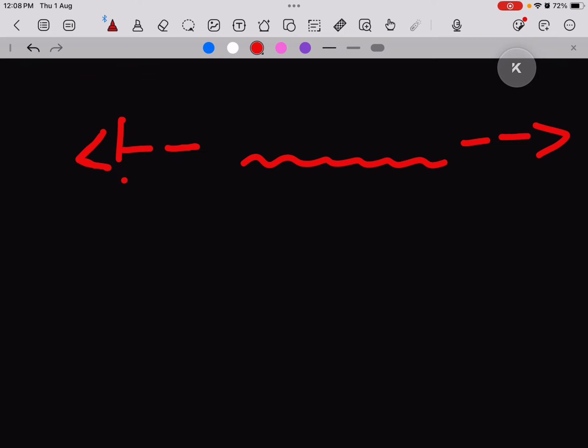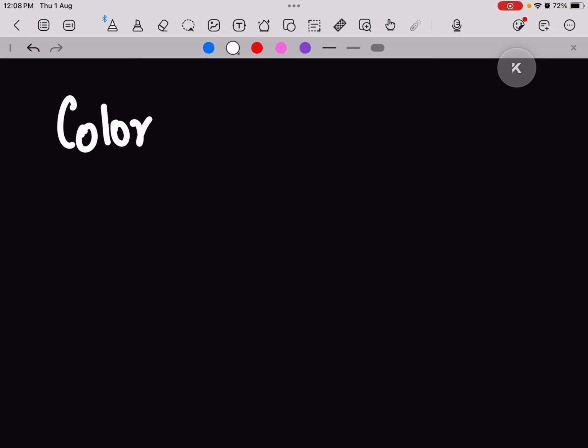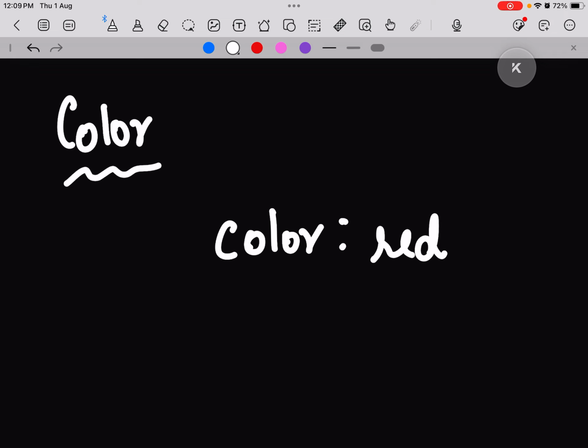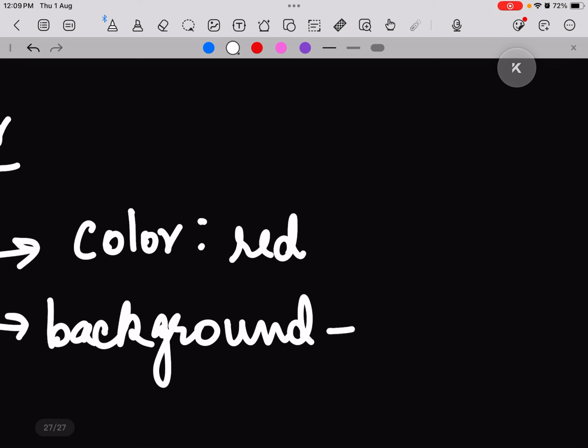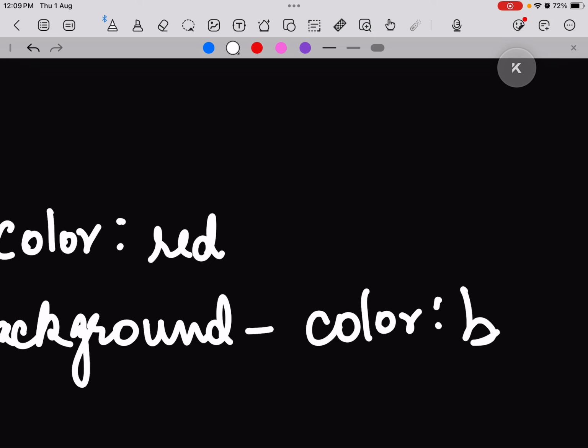Now HTML color, of course we discussed font colors, right? We discussed the attribute color, and then colon, and then red. Suppose we set the font color as red, and then we discussed a CSS property, background color, and again we can specify the color name and it will change the color. But what if I want a very specific color? For that we have different types of color values which we are going to discuss.